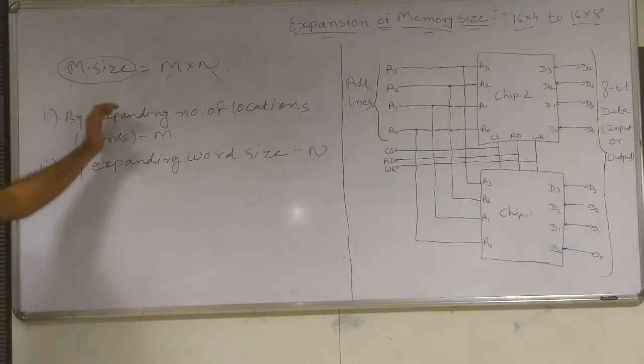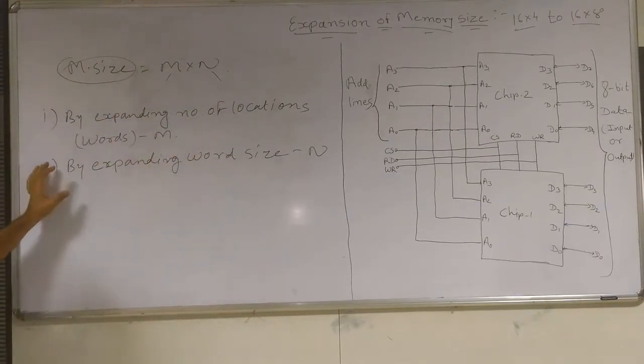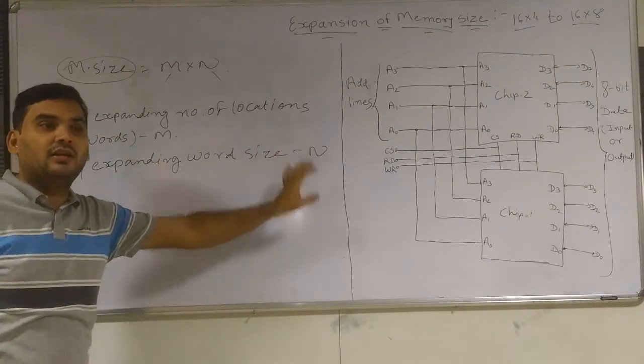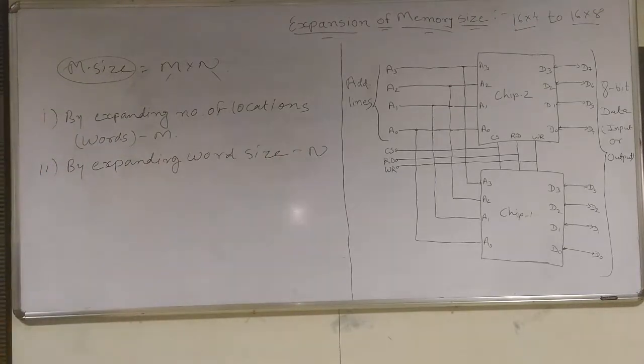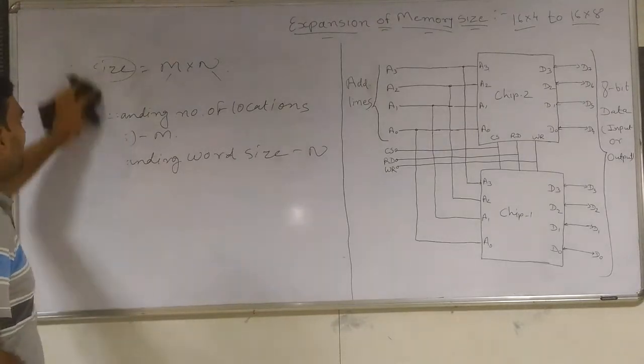Either by expanding the number of locations or words, or by expanding the word size in bits. अब हमें पता चलेगा, just we will take one example.